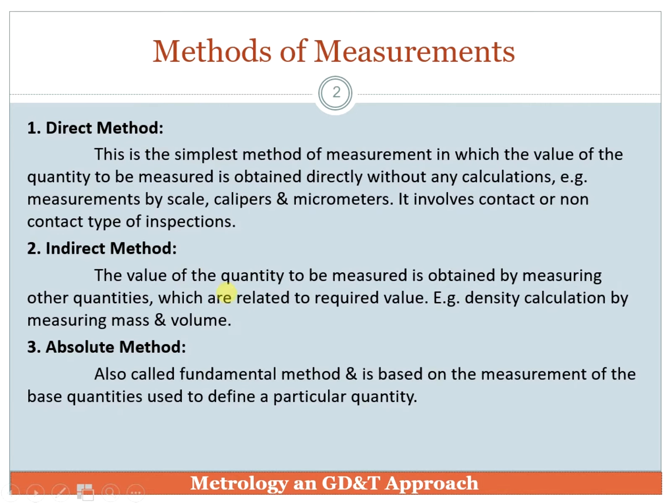The second one is the indirect method. The value of the quantity to be measured is obtained by measuring other quantities which are related to the required value. A good example is density calculation by measuring mass and volume. So for getting density we have to measure mass and volume. The next case is the absolute method. The absolute method relates to the fundamental method and is based on the measurement of base quantities.